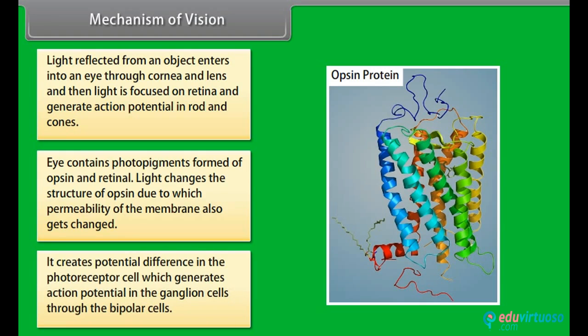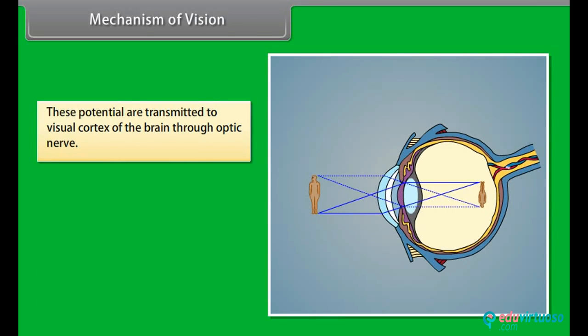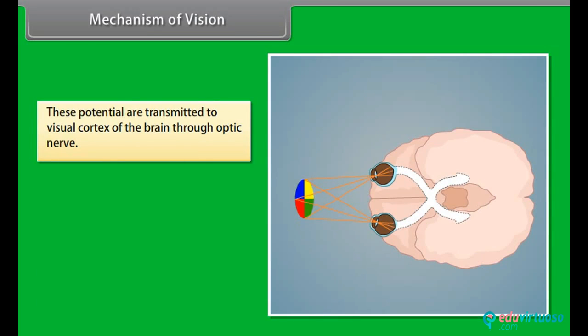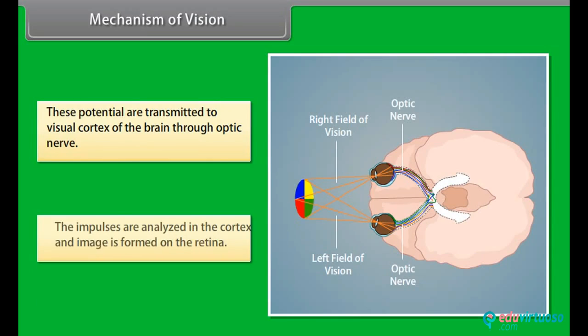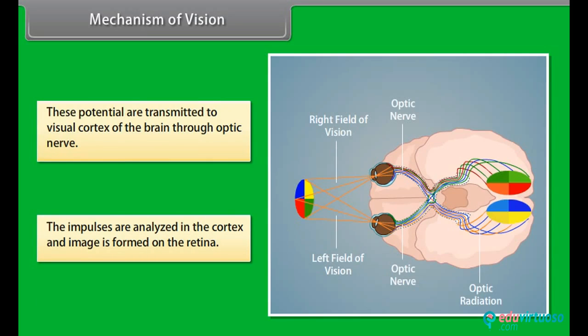It creates a potential difference in the photoreceptor cell, which generates action potentials in the ganglion cells through the bipolar cells. These potentials are transmitted to the visual cortex of the brain through the optic nerve. The impulses are analyzed in the cortex and an image is formed.